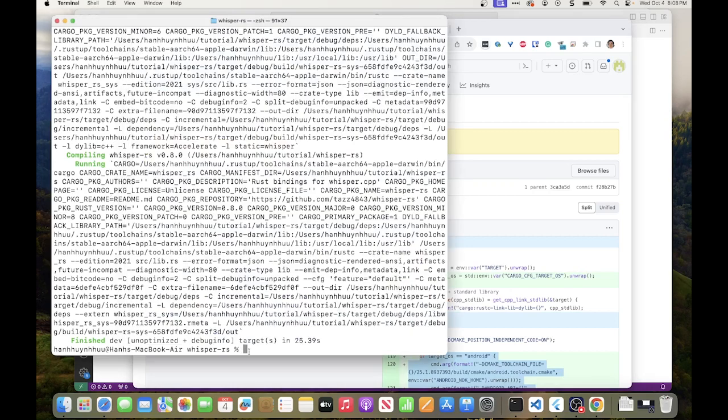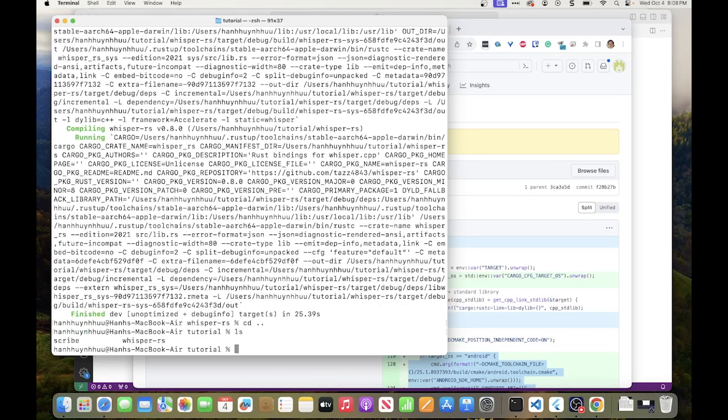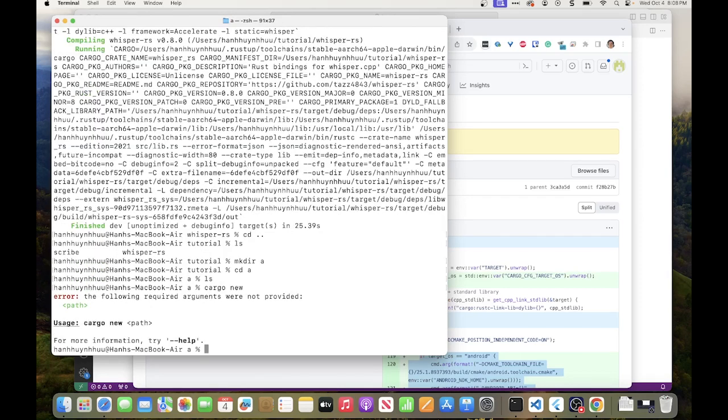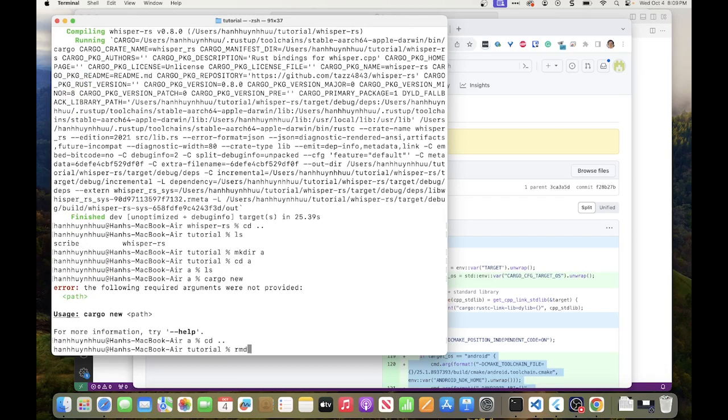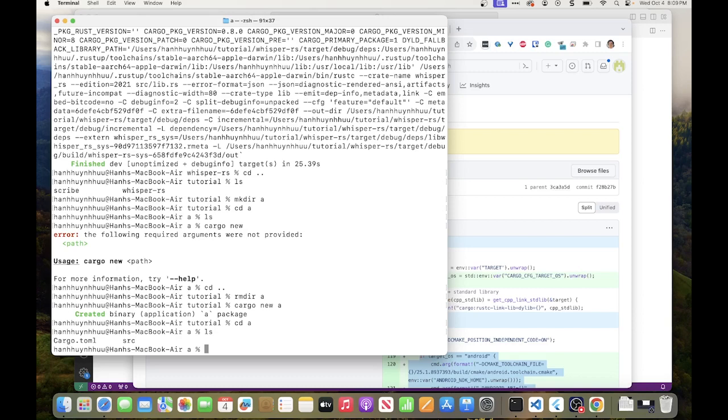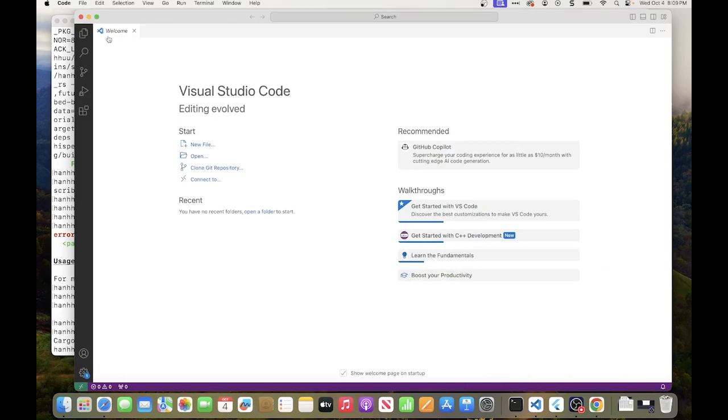So what we have here is the Whisper RS integration. If we want to build something, we are in the tutorial folder. What we could do is just create another project. Let's call it, okay, I have no name for it. Let's call it A. And then in A, we can go cargo new. Okay, it doesn't like that. Let me do it: cargo new A. Right, we go to A, then we have a cargo file. You can see that it has created a skeleton for you. And this one, we can add this folder to our workspace.